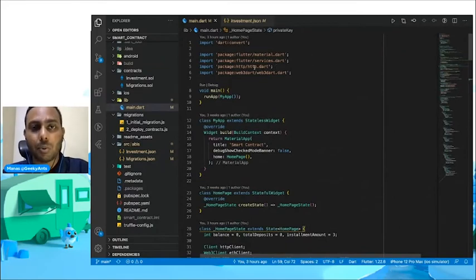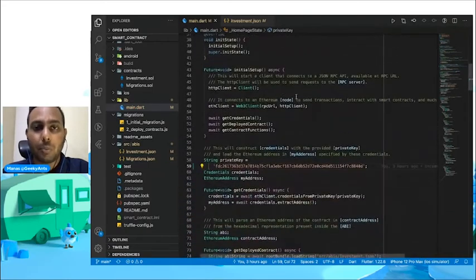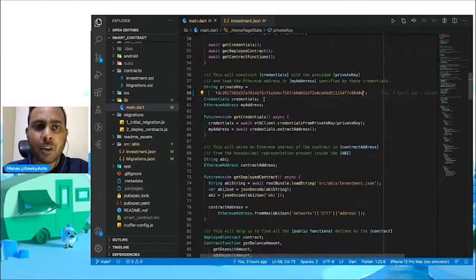One is HTTP and the other is web3.dart. Now we'll need the HTTP package to connect to the RPC server, and we'll need the web3.dart package to connect to the Ethereum node to send a transaction or to interact with the smart contract. So we have these two packages. After that, first thing, we have to generate our credentials using the private key and then get our Ethereum address.